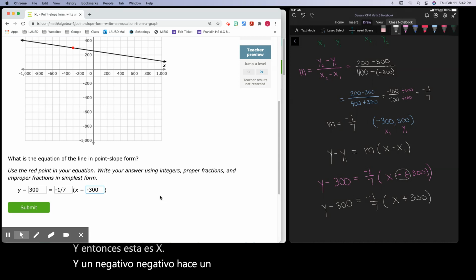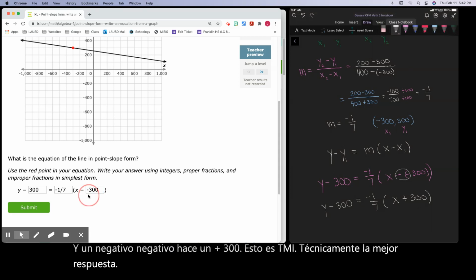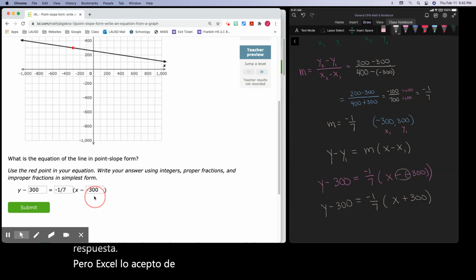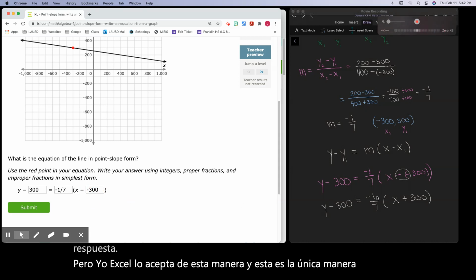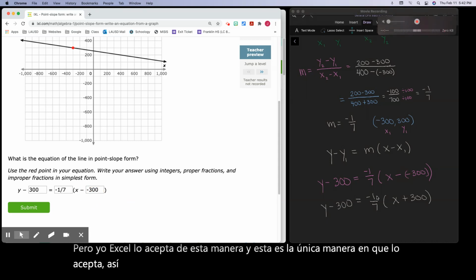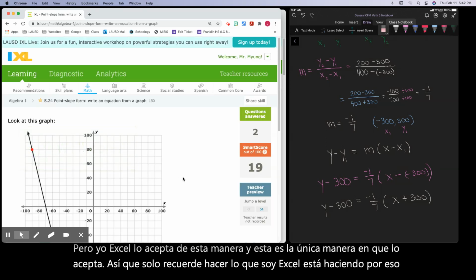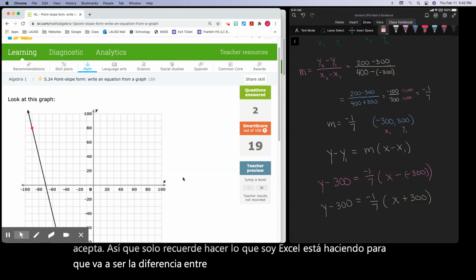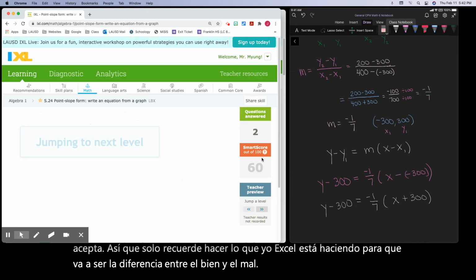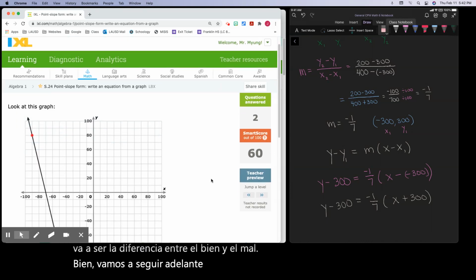This is, to me, technically the best answer, but IXL accepts it this way, and this is the only way it accepts it. So just remember, do what your IXL is doing, for that is going to be the difference between right and wrong.